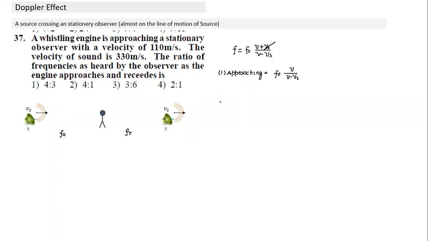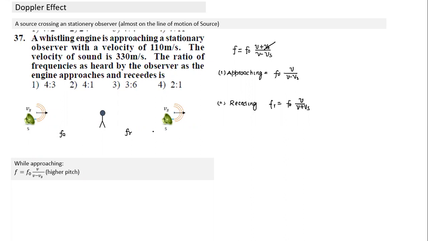And the second part, when it is receding, what change will take place? In this case, when receding, it is F0. Since the source is moving away, not towards, we have to reverse the sign here. It will become V divided by V plus Vs. So we'll get two frequencies and we need to find the ratio of frequencies, which is fairly simple to solve.